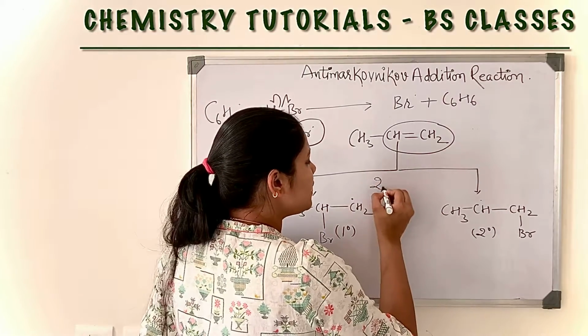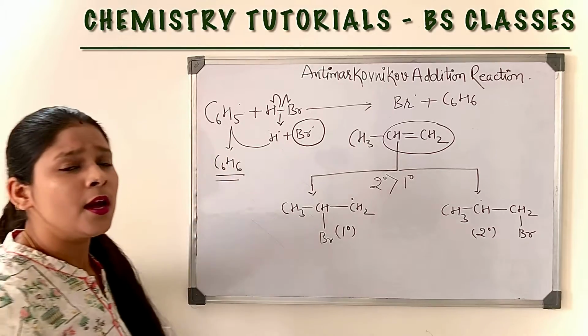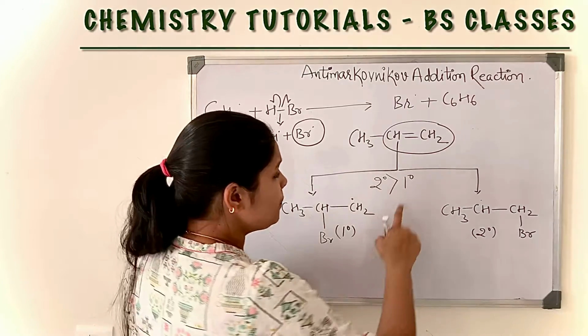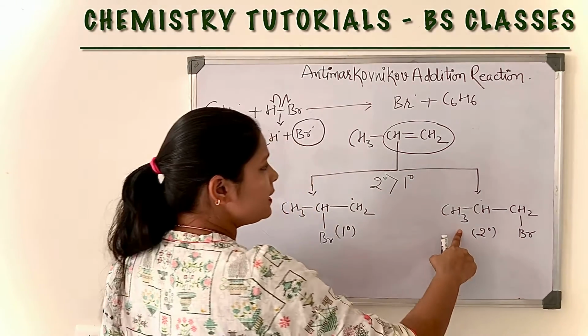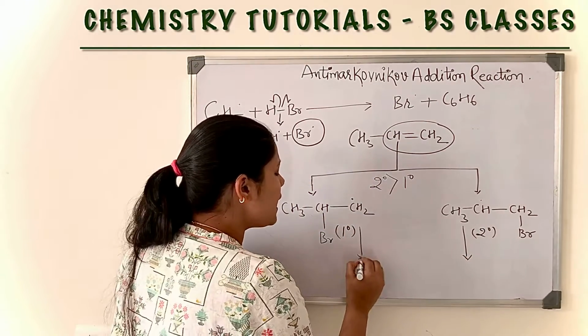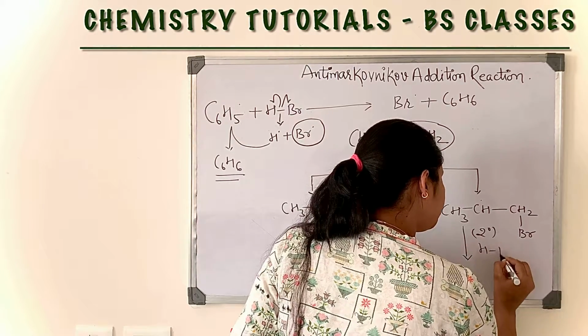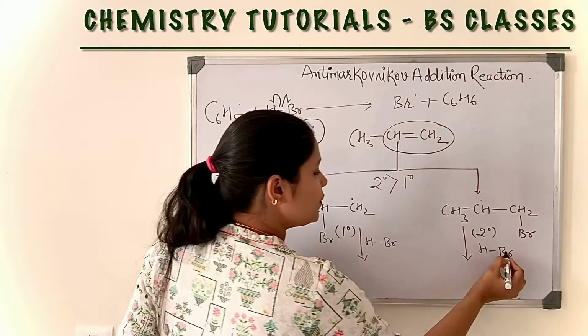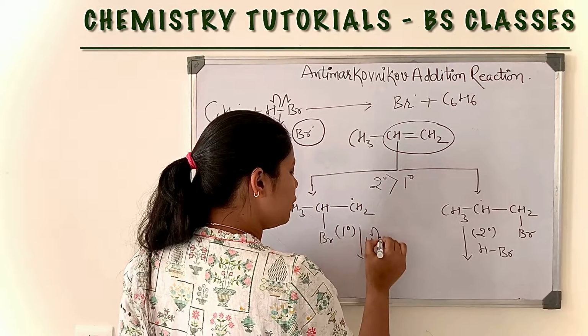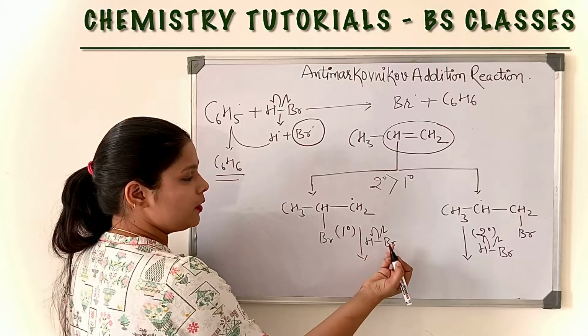As we know, a secondary free radical is more stable than a primary free radical. So this free radical is more stable. Then again we have HBr in the medium. Again there is homolytic cleavage. We will get H free radical and bromine free radical.